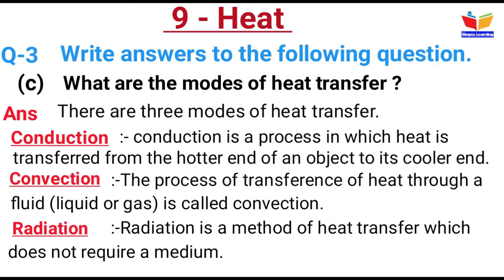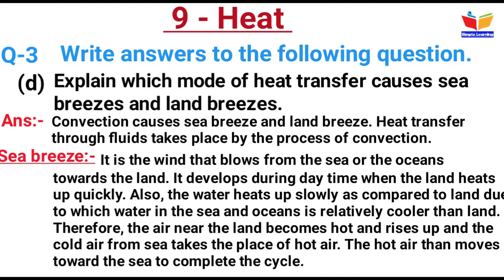D. Explain which mode of heat transfer causes sea breeze and land breeze. Answer is convection causes sea breeze and land breeze. Heat transfer through fluid takes place by the process of convection. Sea breeze. It is the wind that blows from the sea or ocean towards the land. It develops during daytime when the land heats up quickly.